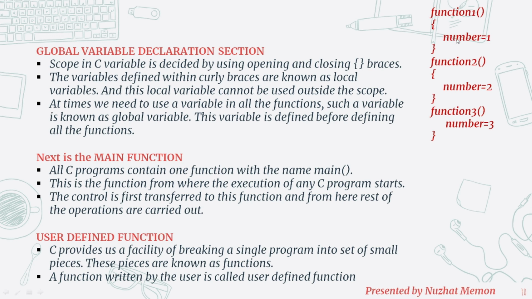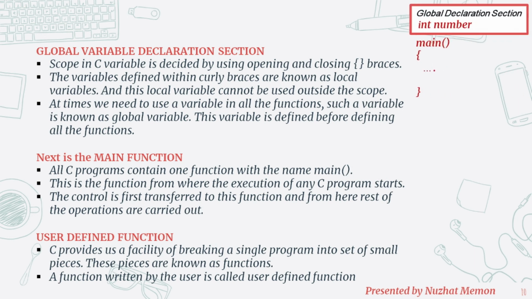See carefully, we are using the same number in more than one function. For example, we are using one number for functions like addition, subtraction, multiplication, right? Such numbers are global variables used by more than one function. So instead of writing such a variable for different functions, we can declare it in the global declaration section, and this variable will be global. It means it will be accessed by all the functions of this program.